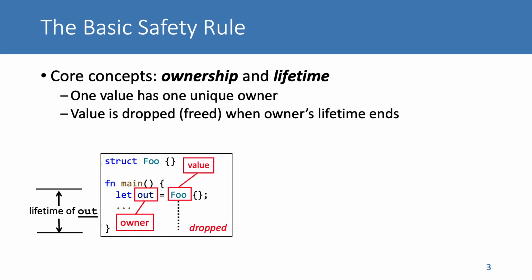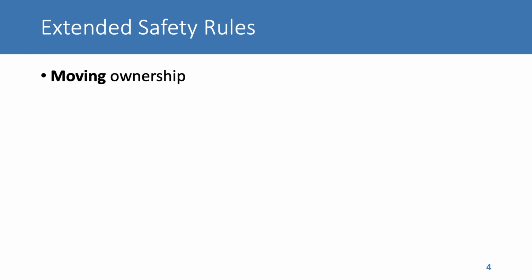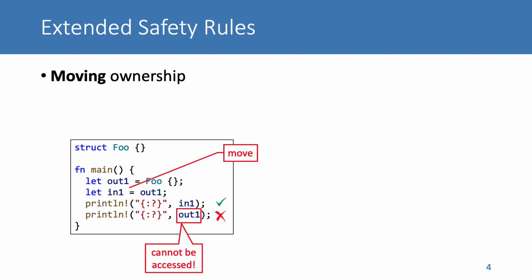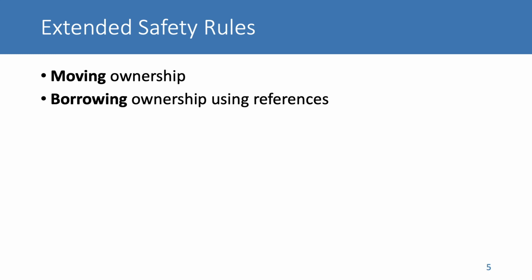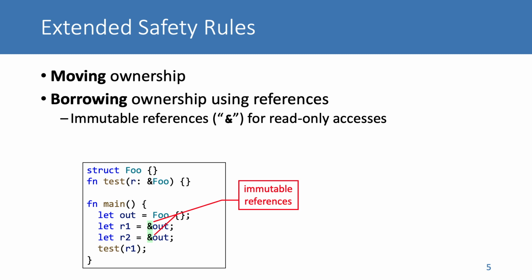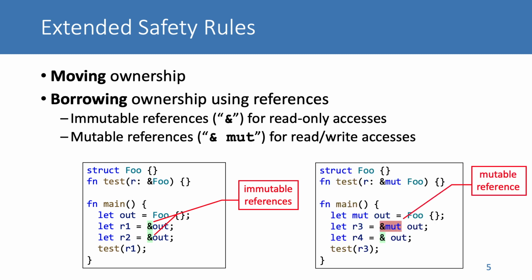To improve the flexibility of coding in Rust, Rust extends its basic rule to have multiple extended rules. First, Rust allows a value's ownership to be moved to a different owner. However, it does not allow any access to the previous owner after the move. Second, Rust allows to temporarily borrow a variable's ownership using a reference. A reference can be immutable for read-only accesses or mutable for read and write accesses.